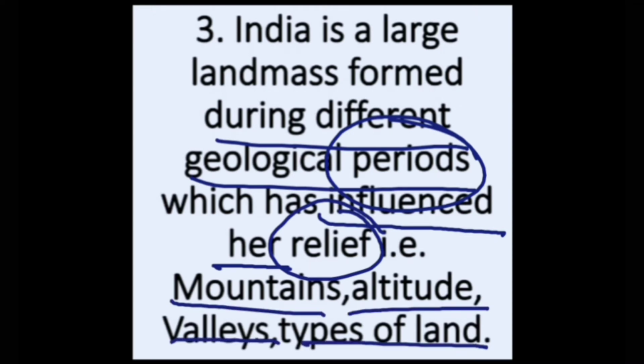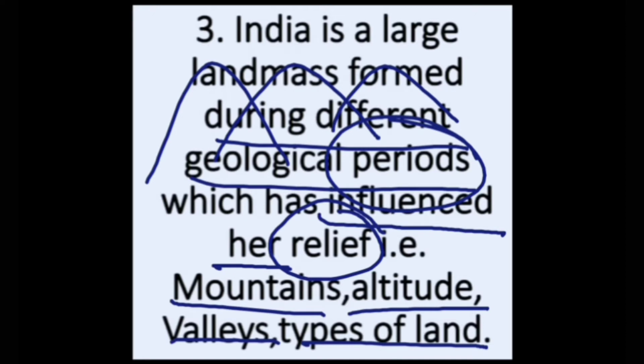It means the types of land, the valleys, the mountains which are present now were not present in this way earlier. If we see the history of India, we will come to know that the Himalayas which are present now were not there earlier in India. These were young mountains which were formed later on. I will discuss the formation of the Himalaya in the next video.